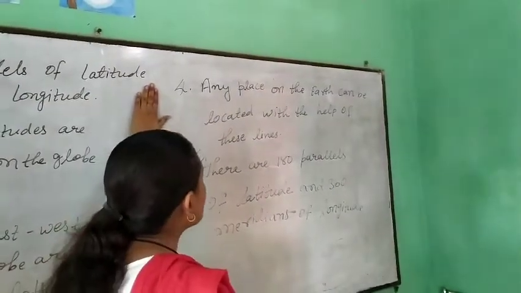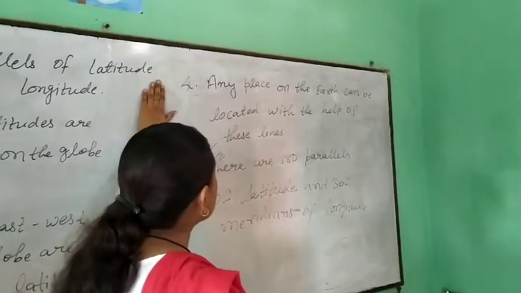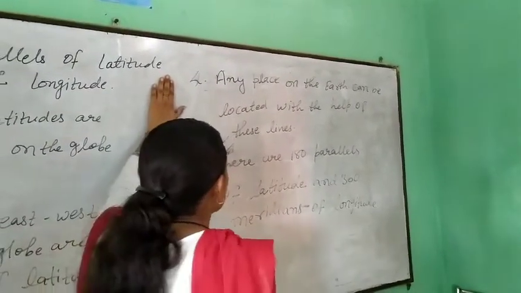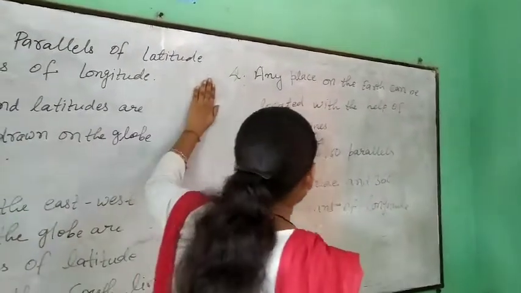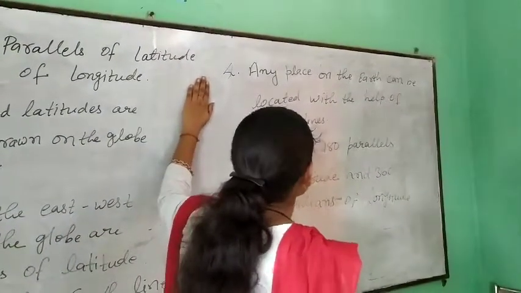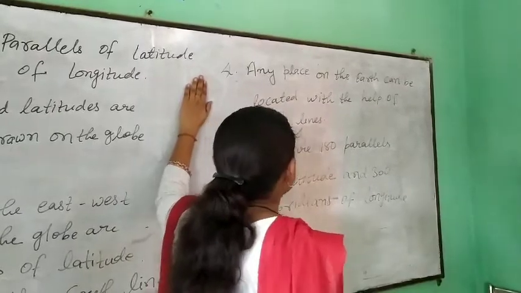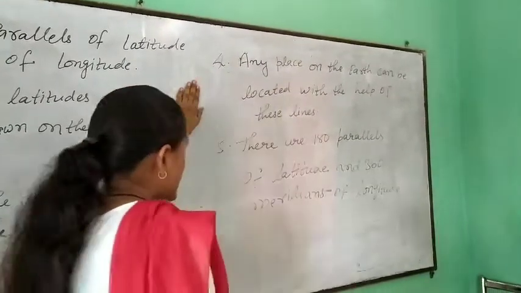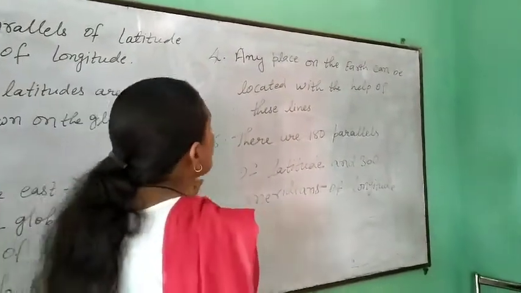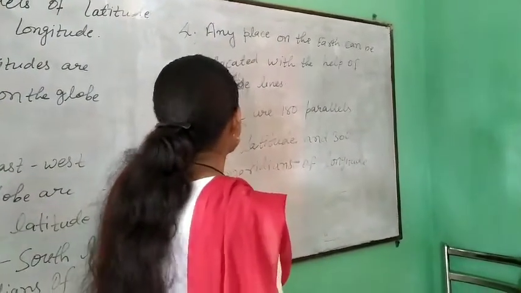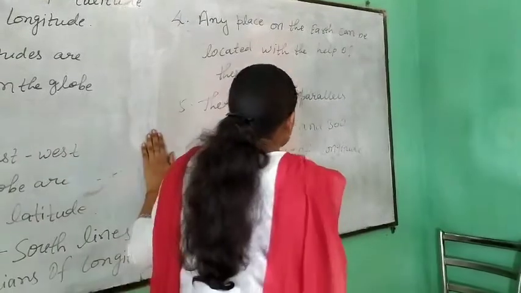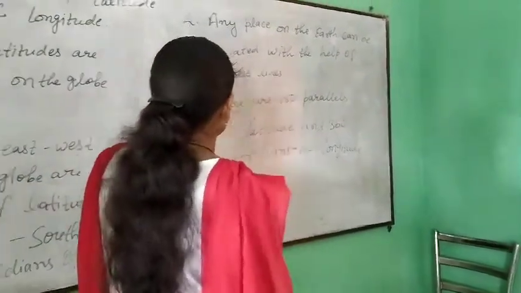Fourth, any place on the earth can be located with the help of these lines. It means longitude and latitude lines help us find any place on earth, what the distance is and where it is located. There are 180 parallels of latitude and 360 meridians of longitude.